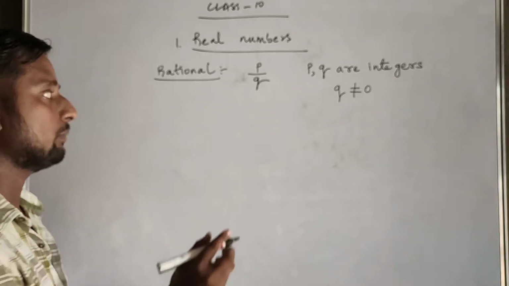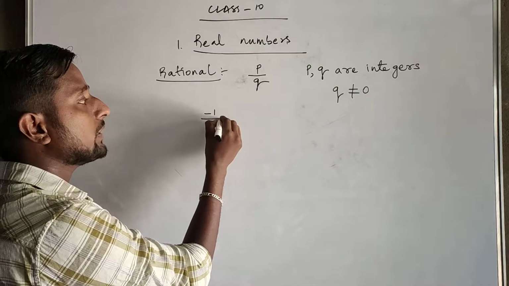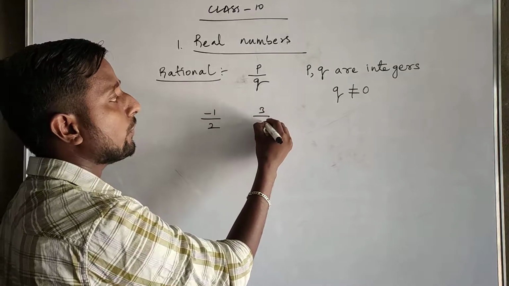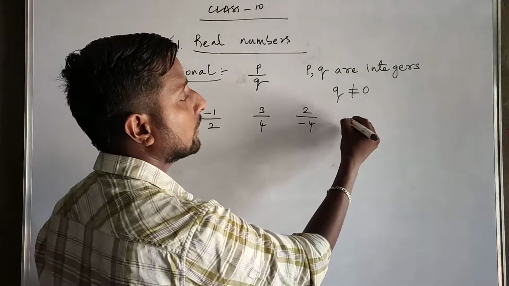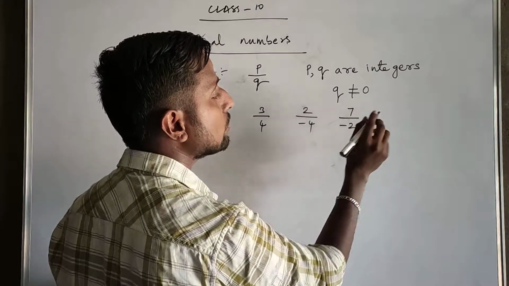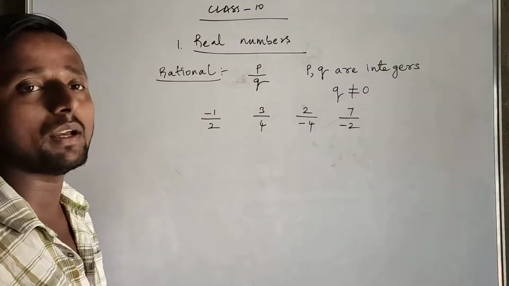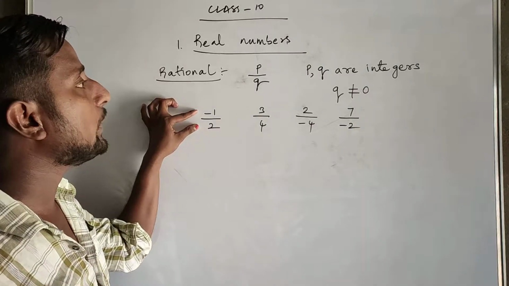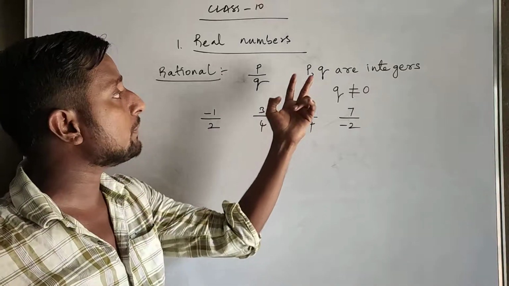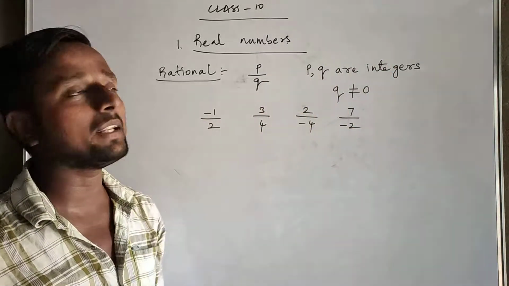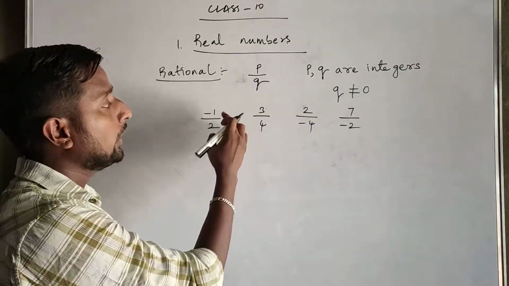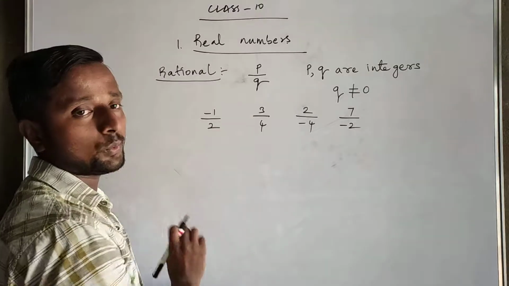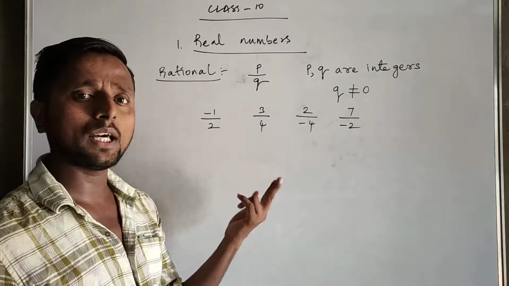We'll see some examples: minus 1 by 2, 3 by 4, 2 by minus 4, and 7 by minus 2. Just for example, look at minus 1 by 2. The first condition: P, Q both must be integers, numerator and denominator. Numerator minus 1, denominator 2. Minus 1 and 2 both are integers.